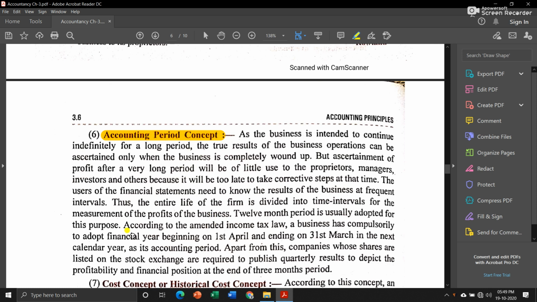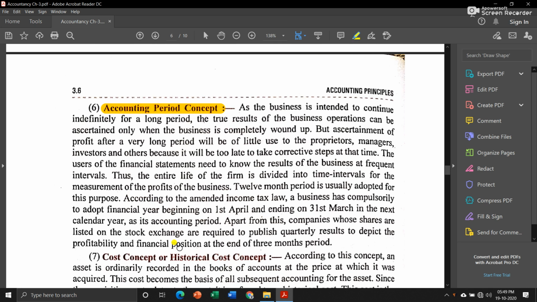As we all know, the calendar year starts from 1st January and ends on 31st December of every year, but in accounting you have to remember that we go according to the income tax law, and this law says that we have to adopt a financial year that begins from 1st April of every year and ends on 31st March of the next year.